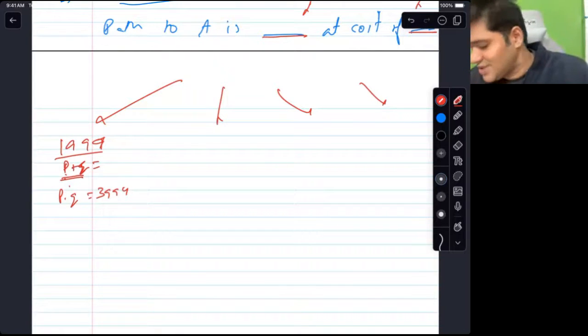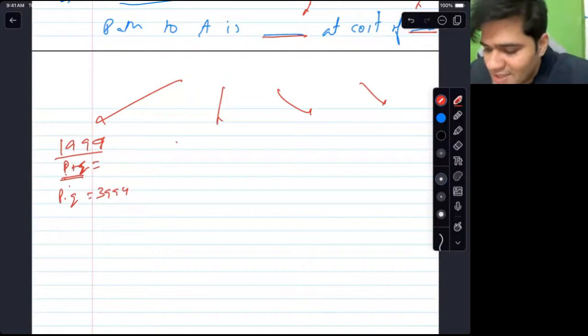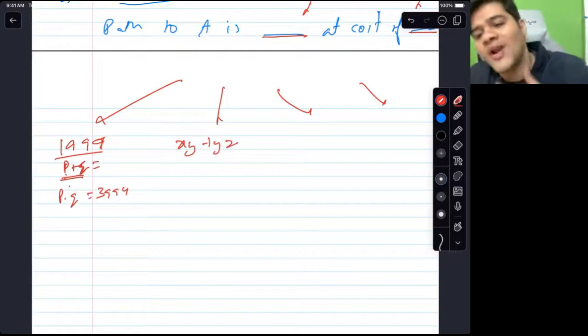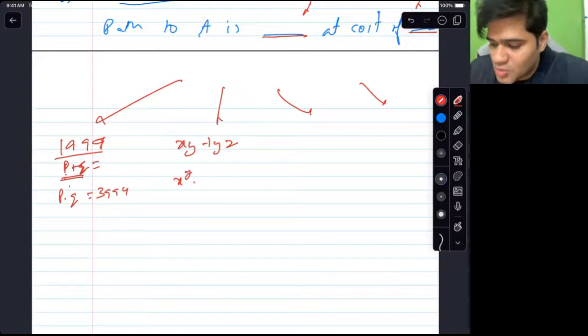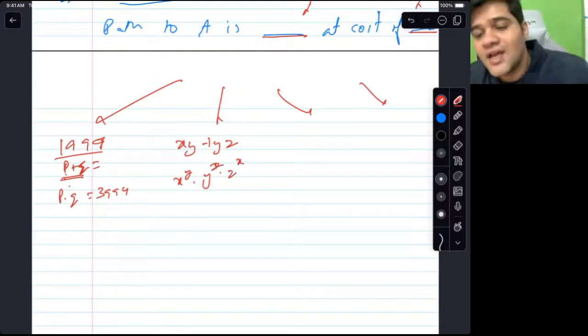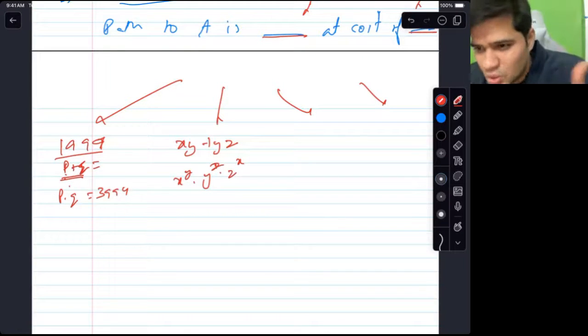Okay. The second question that we did was that xy plus yz question, again on odd and even. Do you remember that question? Where we figured out that x raised to y, y raised to x, and I think y raised to z and z raised to x is actually even. So that was true, false.